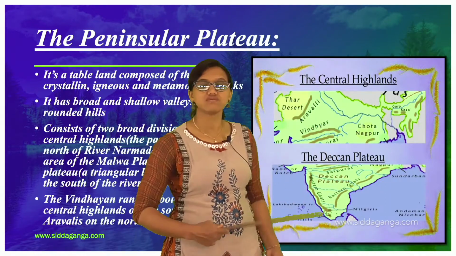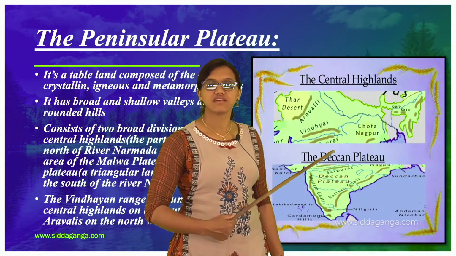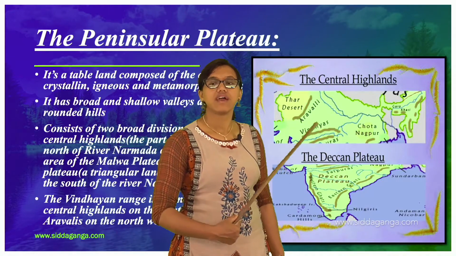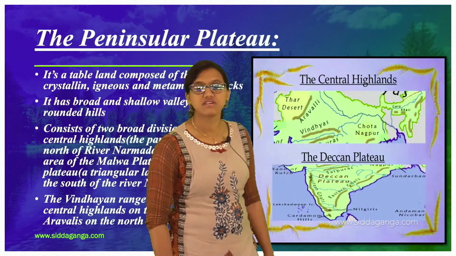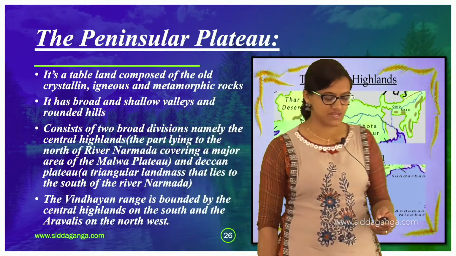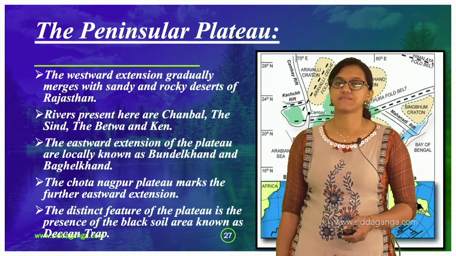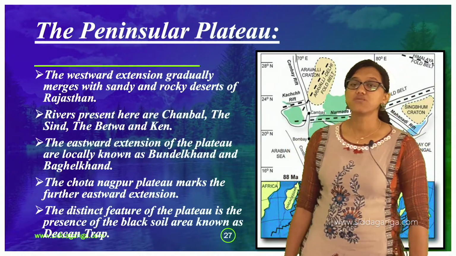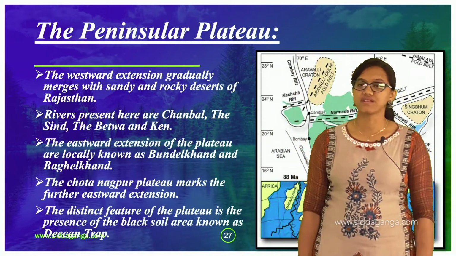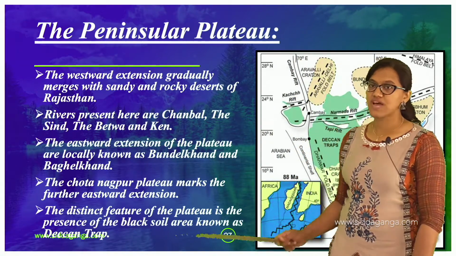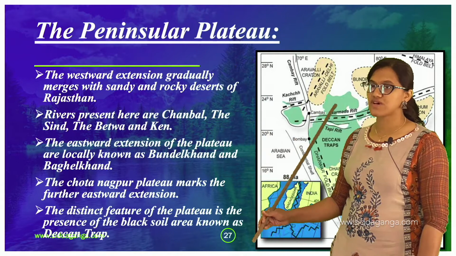So towards the south you have the Central Highlands again, which is formed here, and the Aravalli. Within this branch, what they are forming is the Central Highlands. The next is the westward extension, which gradually merges with the sandy and rocky deserts of Rajasthan. As it is Aravalli, okay, so Aravalli.